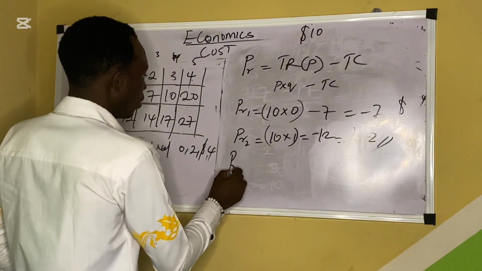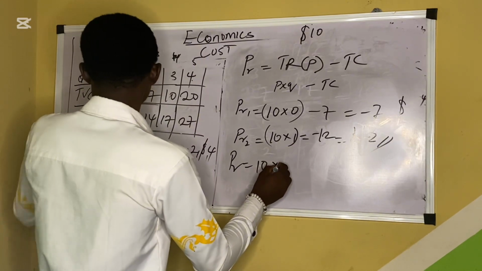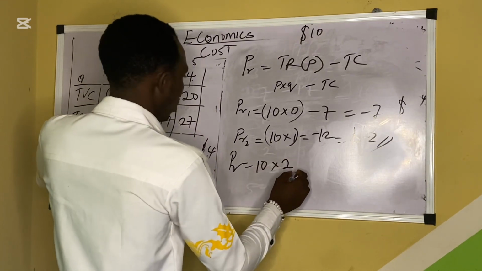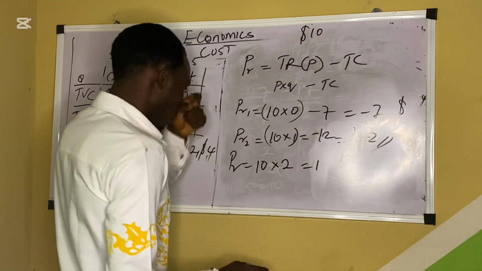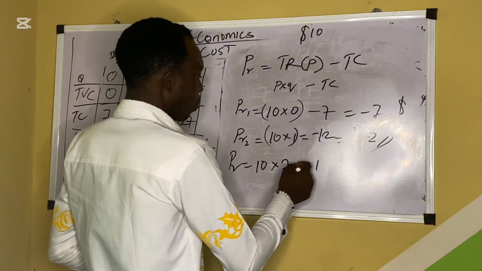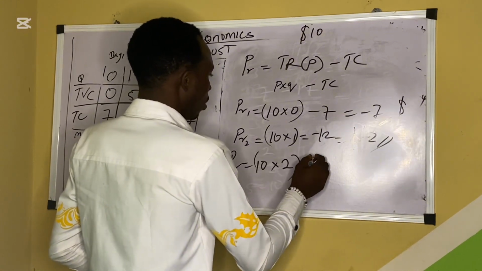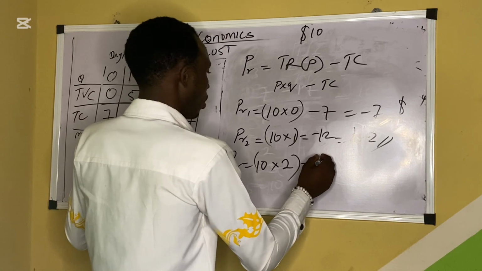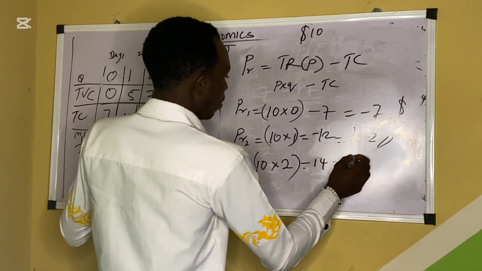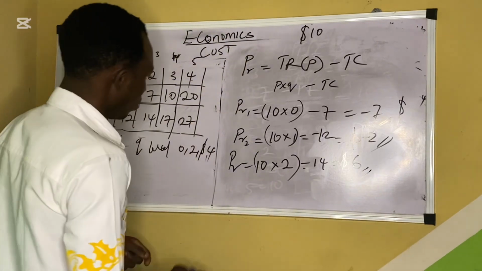So profit for 10 times the 2, minus 14. So what do we have here? We have $6. This one is not minus again.